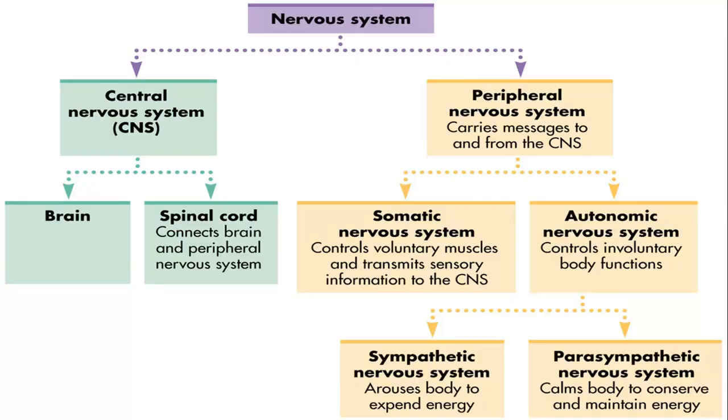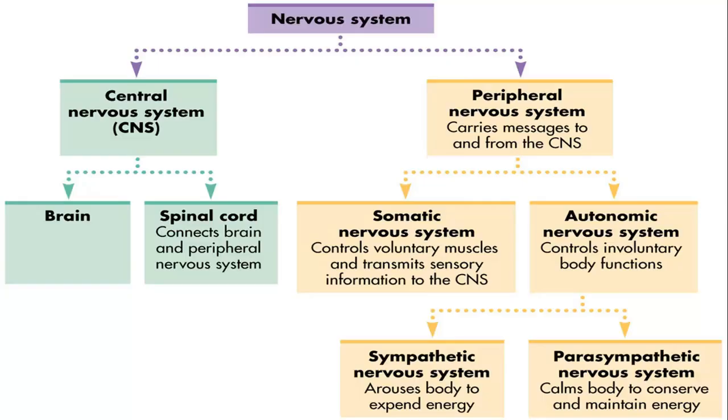The sympathetic nervous system works when you are aroused, when your body needs to spend energy, when you are in stressful situations. While the parasympathetic nervous system calms your body, conserves your energy and maintains your energy level at the lowest.